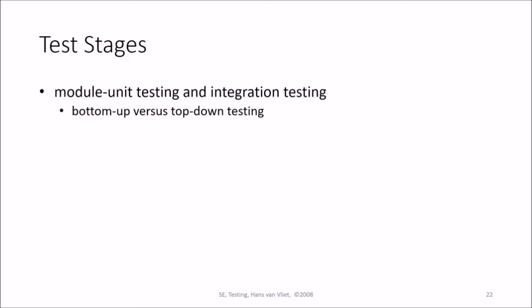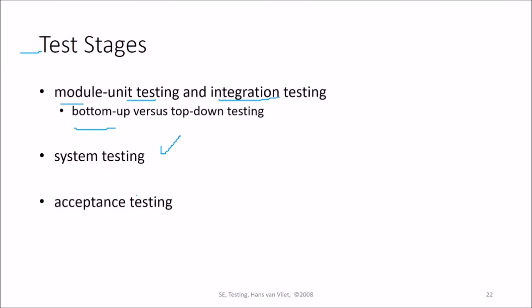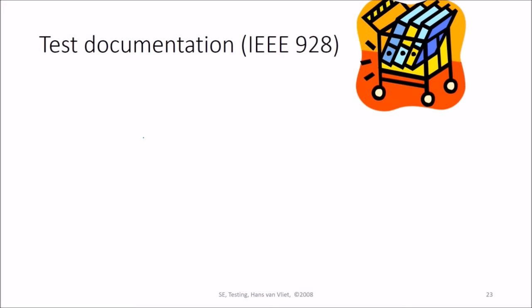Now we come to the test stages. We apply unit testing and then integration testing. So these test stages are: first is module or unit testing, module based testing, and integration testing. This can be bottom up. This can be top down testing. Okay. Then we apply system testing. Then the final testing is acceptance testing, and finally installation testing.